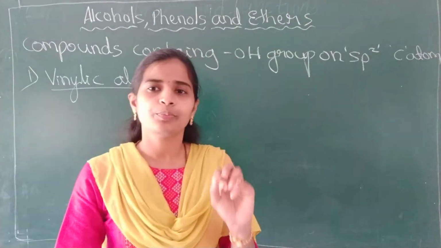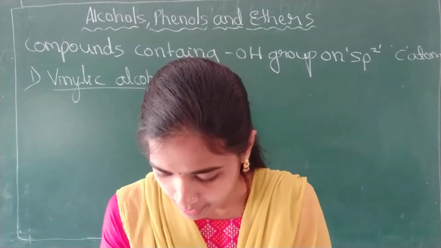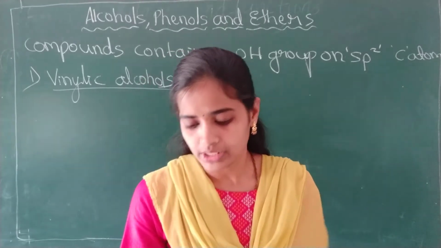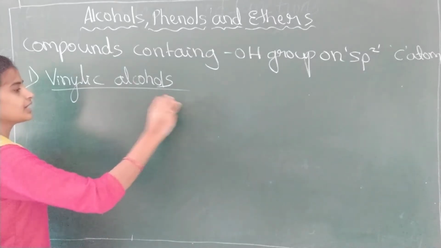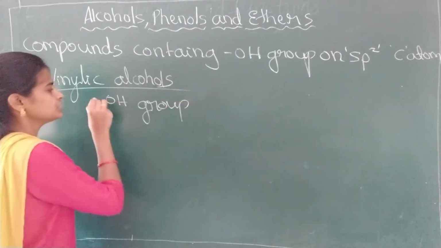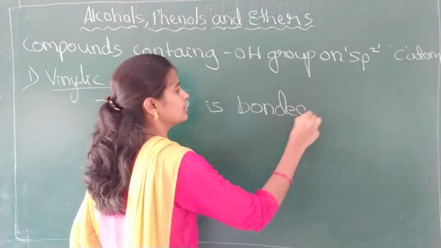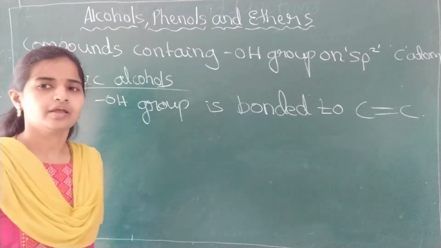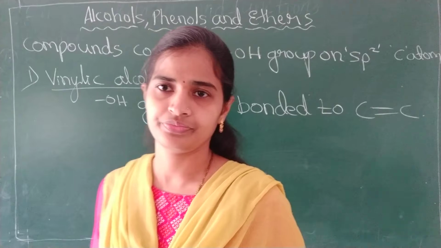The OH group is attached to that carbon atom which contains the carbon-carbon double bond. These are the compounds in which the OH group is bonded to the carbon-carbon double bond.